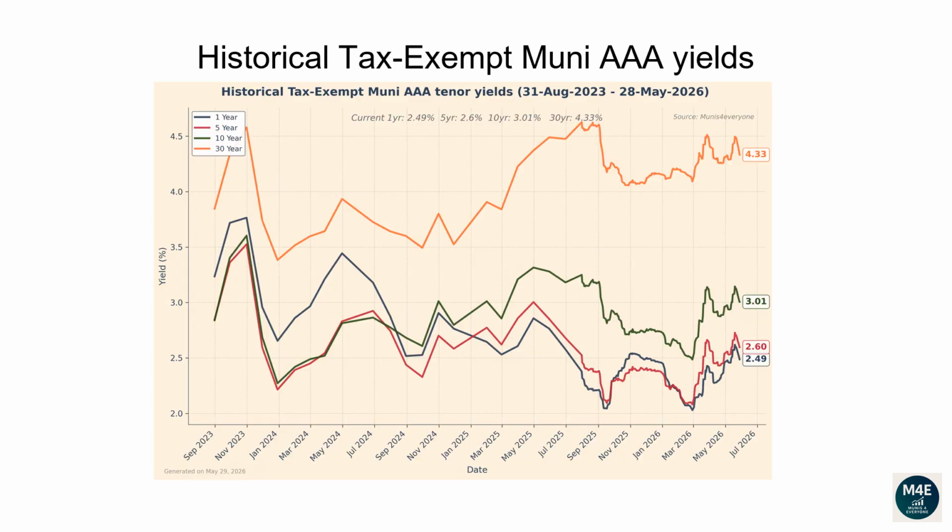This line plot and the next plot show how each tenor of the Muni yield curve has changed over time. From the 31st of August 2023 to the 28th of May 2026, the 1-year yield has dropped from 3.24 to 2.49. The 5-year yield has dropped from 2.85 to 2.6. The 10-year yield has increased from 2.84 to 3.01. The 30-year yield has increased from 3.85 to 4.33.